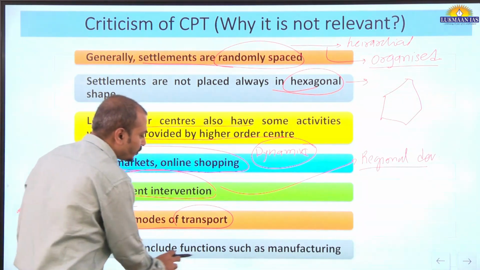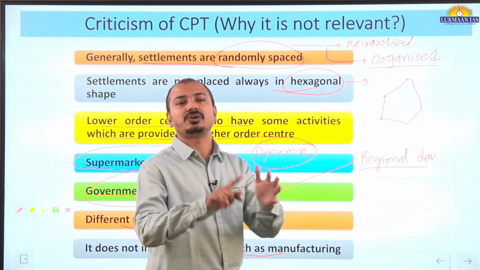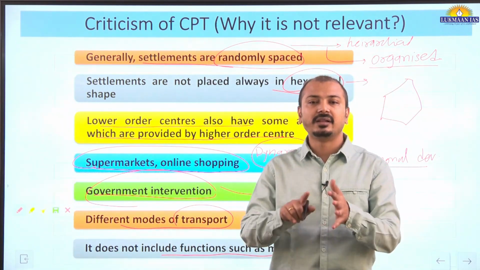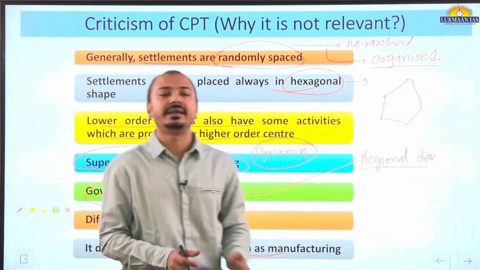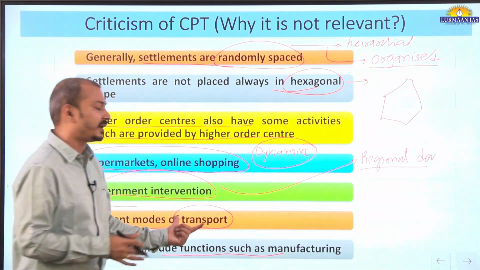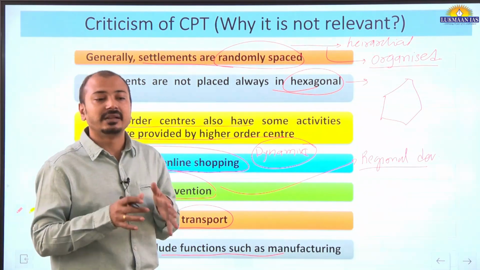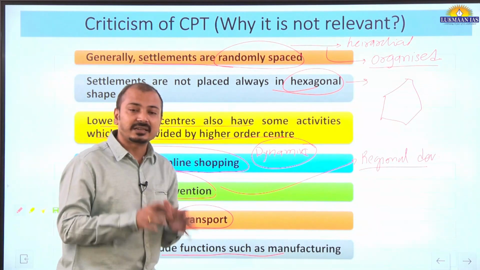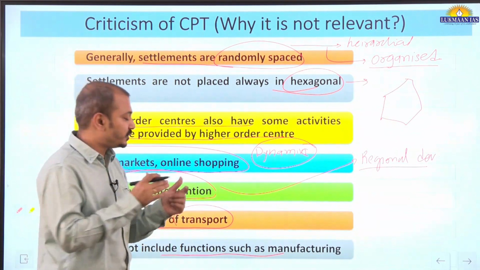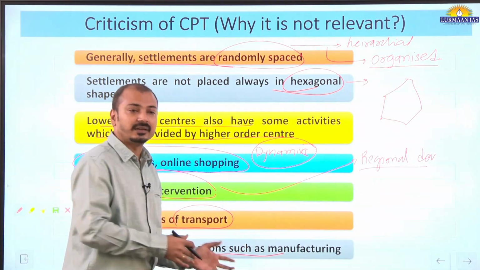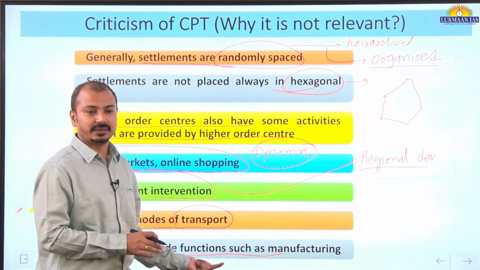It does not include functions such as manufacturing. Now this particular theory largely focuses on service providers. Largely it is concerned with urban settlements. It is not considering the manufacturing base or manufacturing industries, how they attract the population, how these manufacturing centers attract people for employment purposes. Also some of the industries which are dependent on the manufacturing sector are attracted to these centers, but that factor is not considered here.